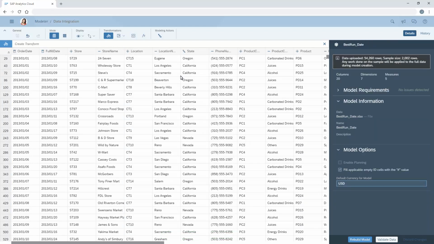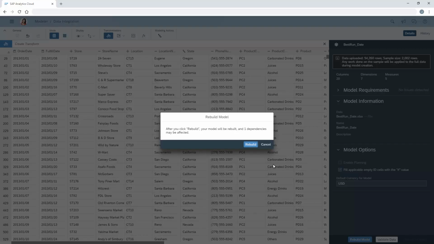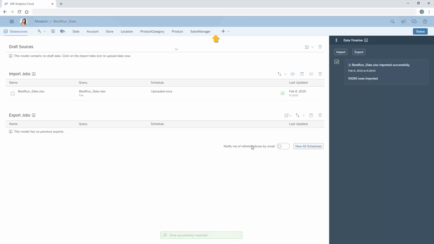Now we can validate the data and rebuild the model. The latitude and longitude dimensions have been removed.